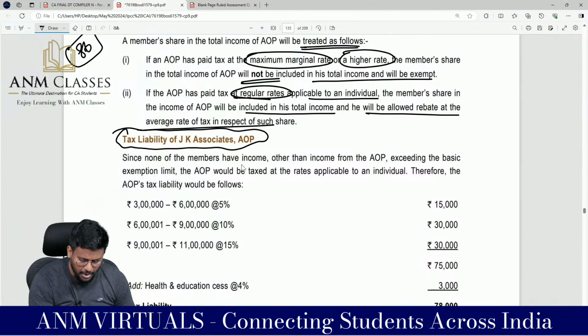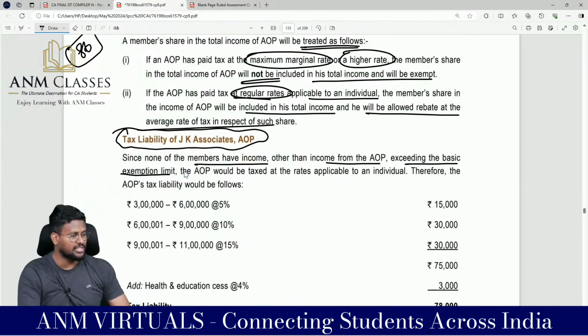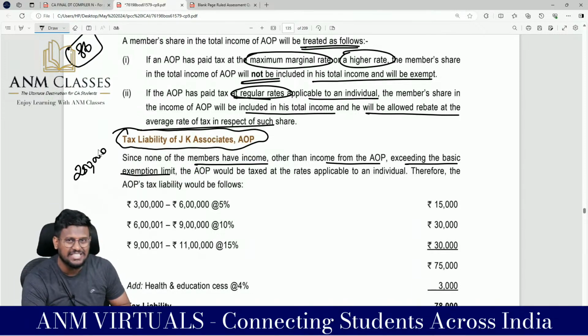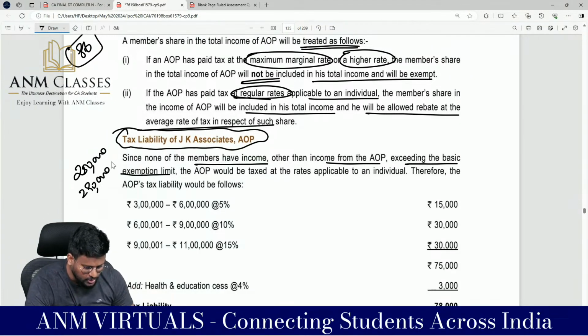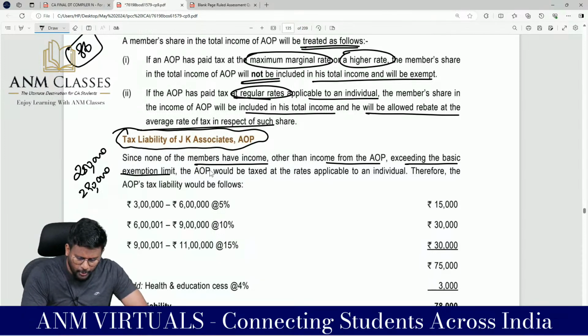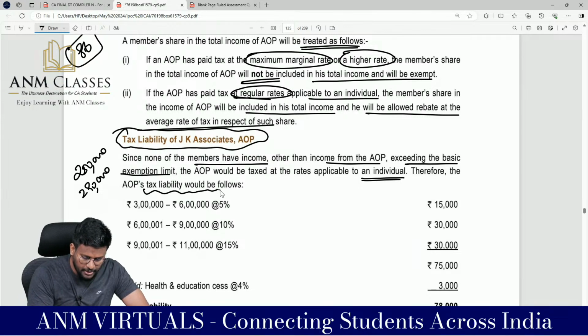Now, the tax liability of JK Associates AOP, with this background of the provision. Since none of the members has income other than income from the AOP exceeding the basic exemption limit, that's very important. The first person has income of 2,50,000, which is exactly equal to the basic exemption limit. The second has 2,90,000, which is less than the 3 lakh basic exemption limit. The AOP will be taxed at the rate applicable to an individual. Therefore, the AOP tax liability would be as follows.